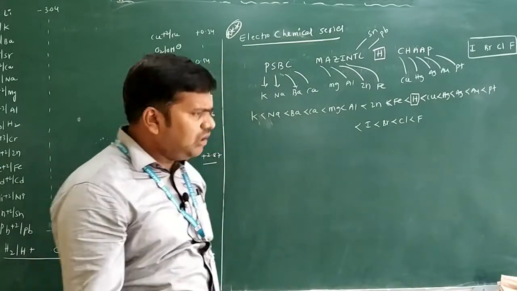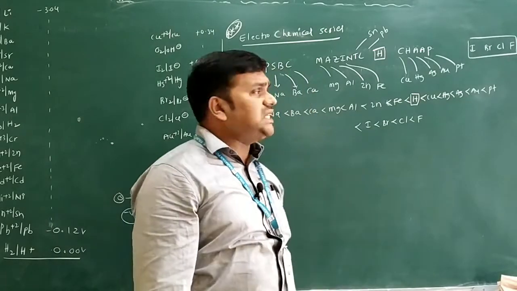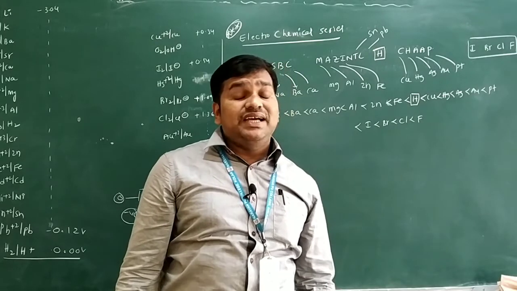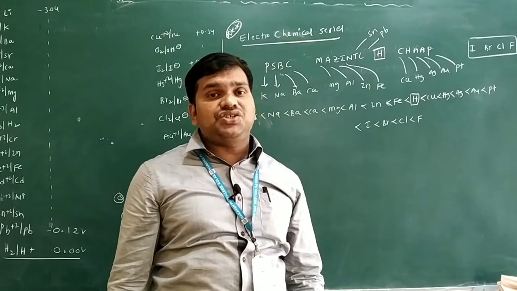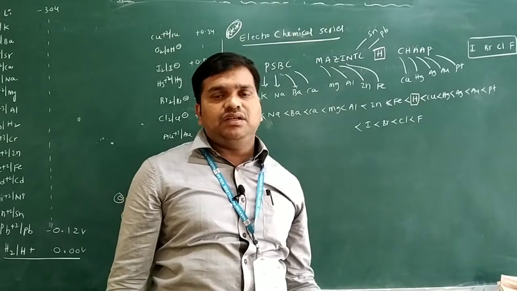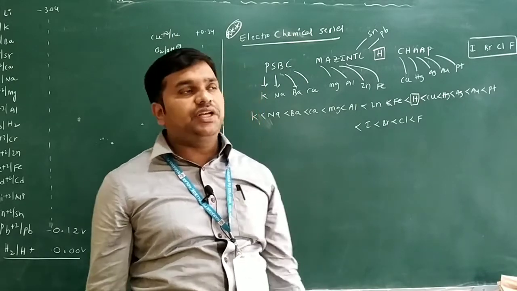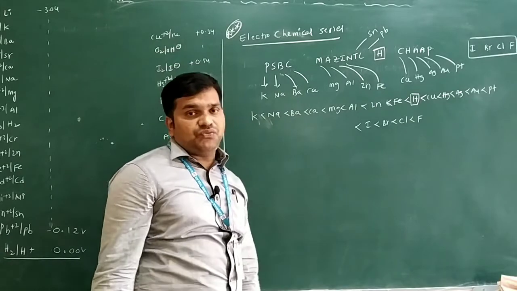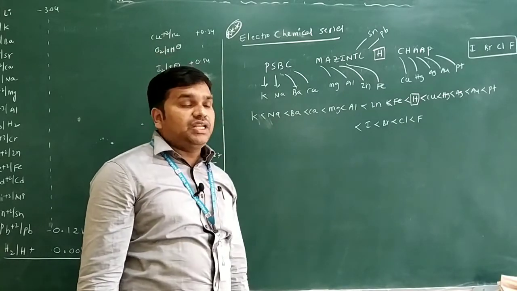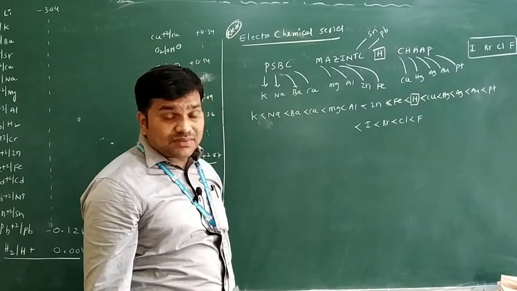If you solve any type of question asked from the electrochemical series, what are the codes we have? PSBC, MAZINTL, HCHAAP, and iodine, bromine, chlorine and what? Fluorine. P stands for potassium, S for sodium, B for barium, C for calcium, M for magnesium, A for aluminium, Z for zinc, I means what?